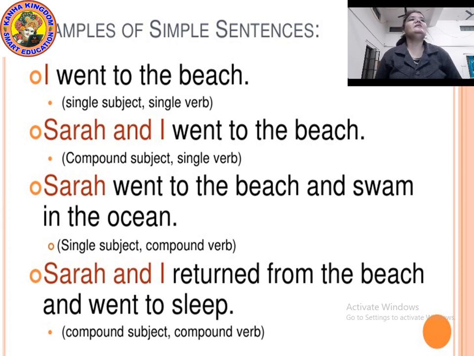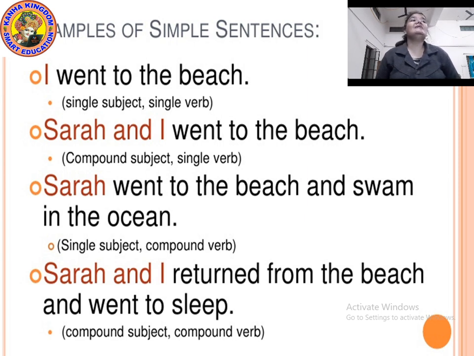So wherever there is Sarah and I, or brother and sister, my brother and me, my mother and father went to the market, when such kinds of sentences are there, they can be compound sentences. So how would you identify that the simple sentence has a compound subject and compound verb?